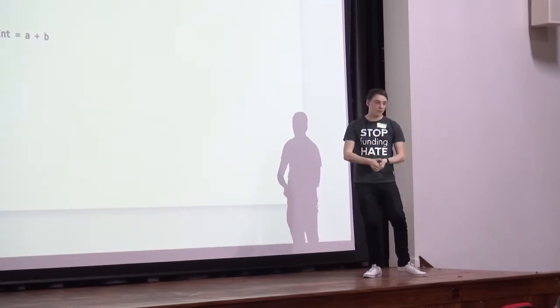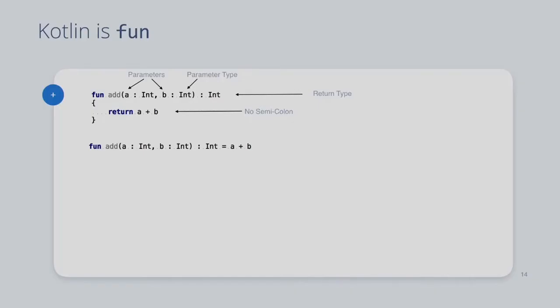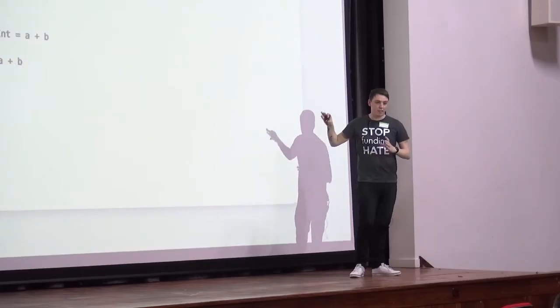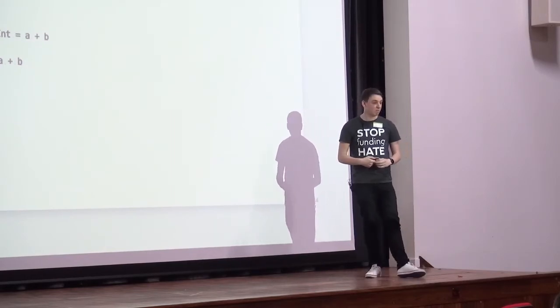So you can have a function that looks like that. But of course, the type can sort of be inferred. You add two integers together, you're getting an integer. So of course you can drop that too, and the function becomes that. If there's no return type, that's inferred completely. The compiler knows that's an integer, you know it's an integer, you don't need to explicitly say that. Make sense? Cool.